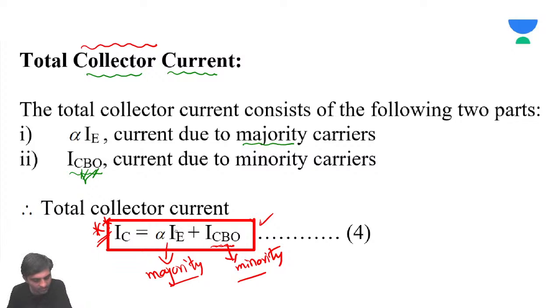Why BJT is a current controlled device? We will discuss that in detail. We need some base to discuss that point. Whenever that point comes, we will discuss it in detail, Krishnaveni. Just give some time, after finishing the base of the topic which is required.